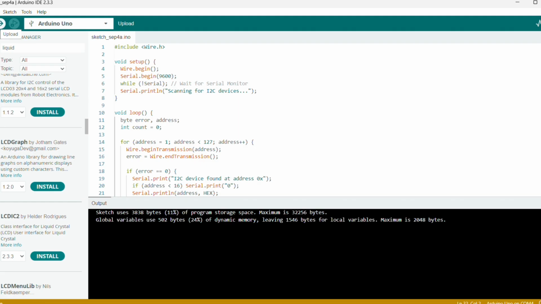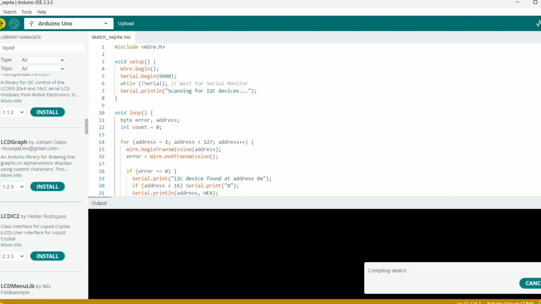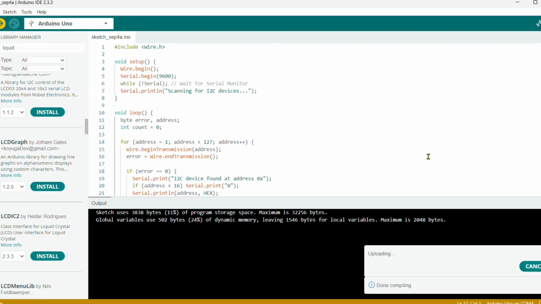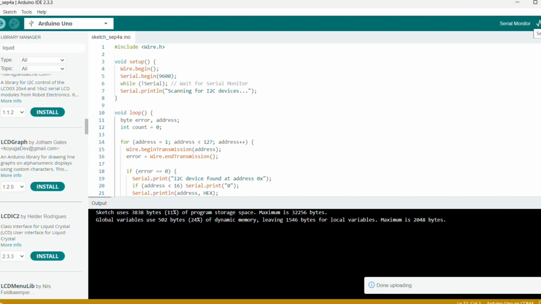Compile the sketch. Upload to Arduino. Activate the serial monitor.